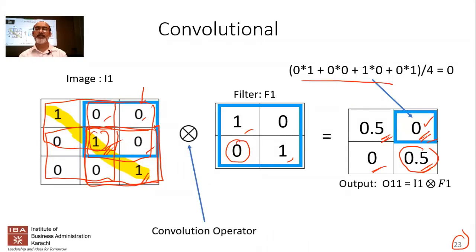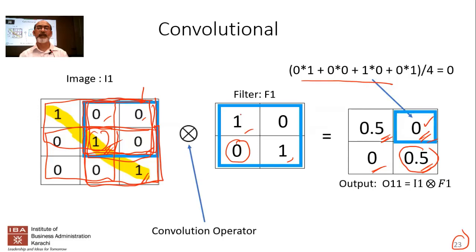So to calculate this value, I'm moving the filter to this quadrant. Is that clear? Sir, in the top right corner where the filter is placed right now on page 23, you are not getting 0.5, because 1 multiplied by 0 on the top left of the filter would give you 0 again. So how is that?